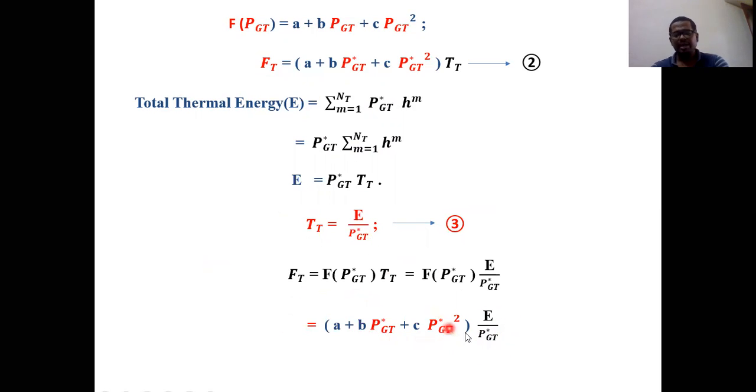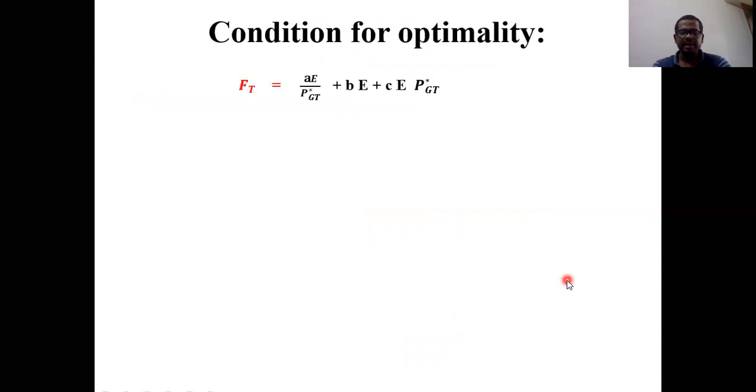Then multiply each and every term with E by PGT star, and you will get this, which is nothing but E of t. In this condition, you will try to find the condition for optimality. When you multiply E by PGT star for each and every term, that is A, B, C, then you get this equation.